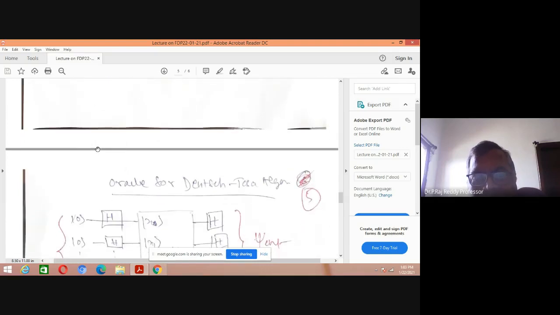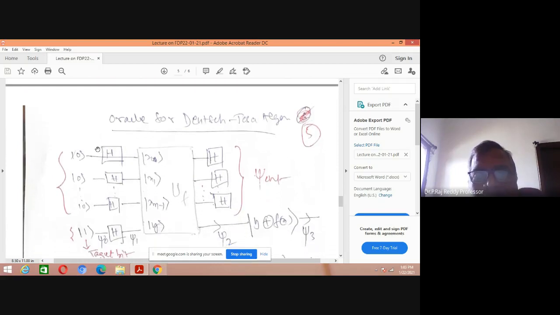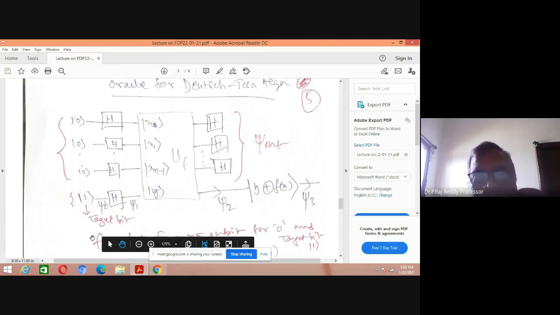Now let us see how to build up the oracle. You have taken a number of zeros here, 0, 0, 0. How many zeros do you have to take? N minus 1 zeros you have to take here. Then the last bit is important here, the target bit. With the help of the target bit, you have to measure what is the output of this complete Deutsch algorithm. All this computation takes place with the help of the logical quantum gates here, C0, C0, like that.